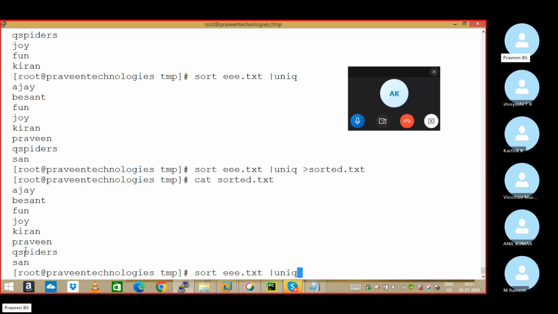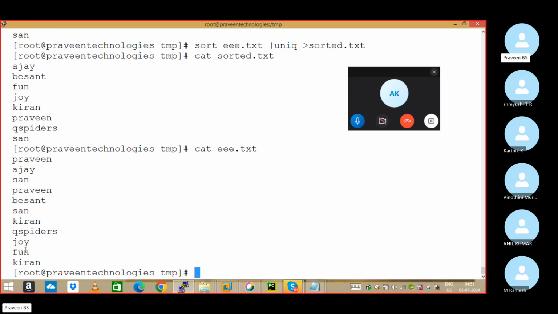In the original file it remains the same. With any command, if you want to save the output, use command greater than file name. If you want to append to the same existing file, use double greater than file. Here I should do that. Understand my point, right?